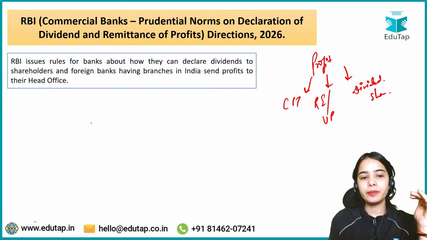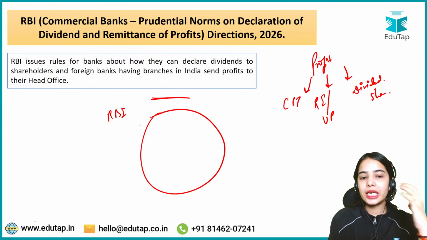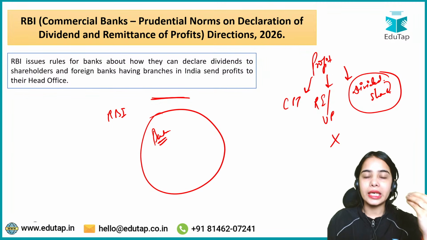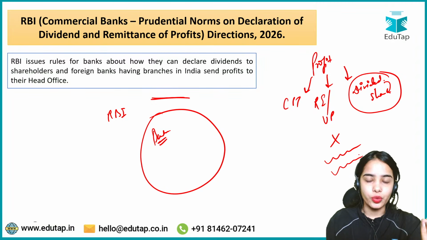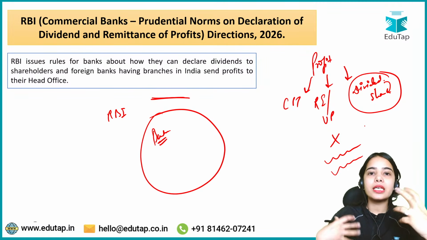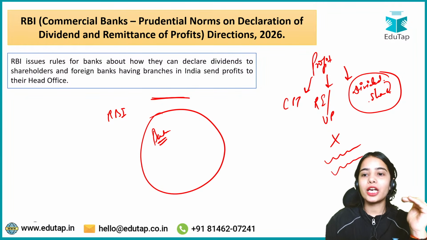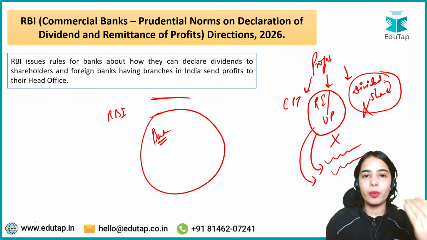Now remember that the RBI is at the apex, the top of the monetary system. If the banks give too much of the dividend to its shareholders, then the bank will not have enough retained earnings. The bank will not have enough money left with itself to maintain its expenses or to handle the distress situation. So RBI is saying that there are certain rules that the banks have to follow, so that they are not giving too much dividend, and the banks keep some retained earnings to handle distress in the future or to maintain operations in the future.